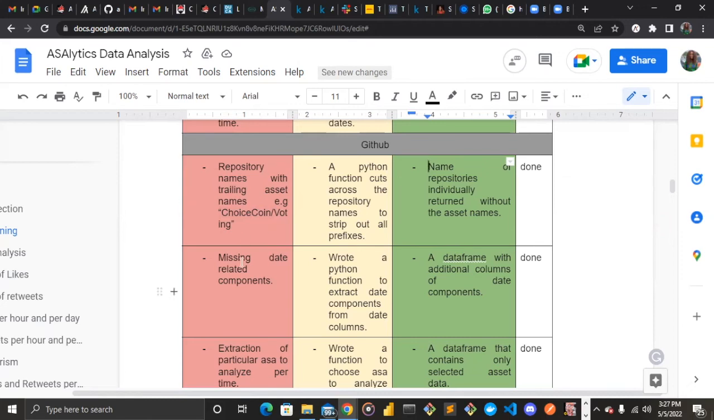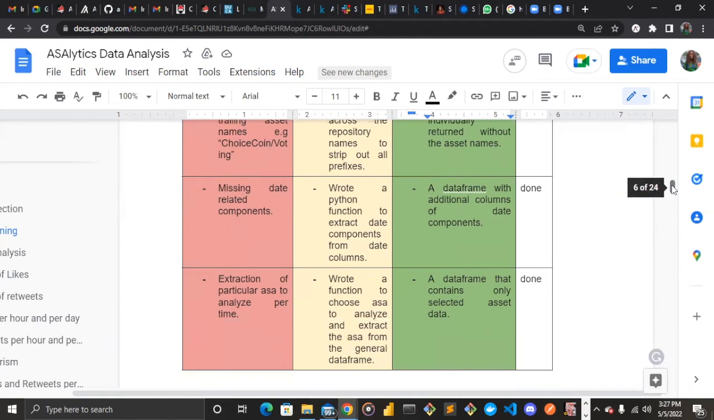The next problem we solved here is missing date-related components. That is, we needed to extract things like day, hour, weekday, year from our data. So we had to write a Python function to extract the date components from our dates column. And the final result is a data frame with additional columns of date components added to our data frame.